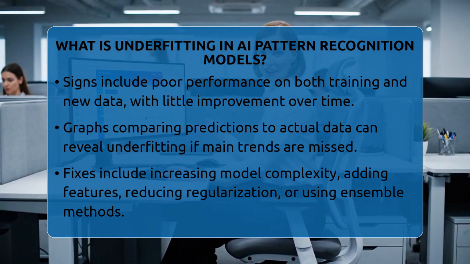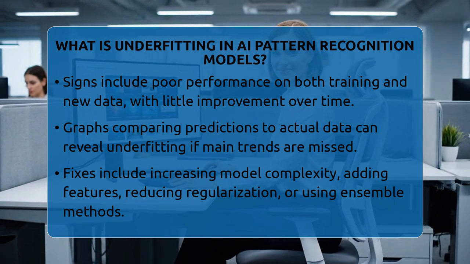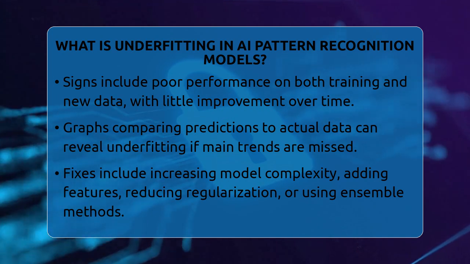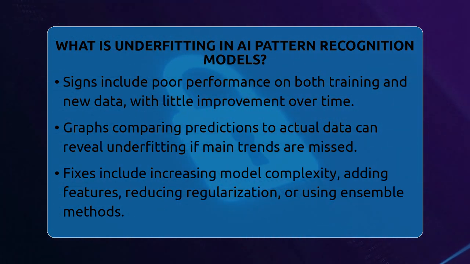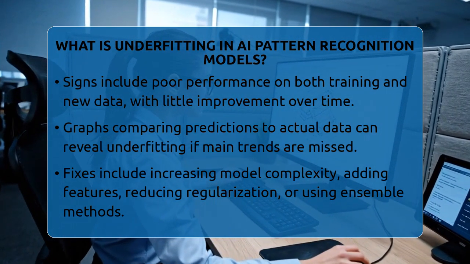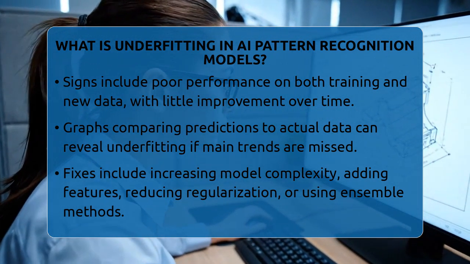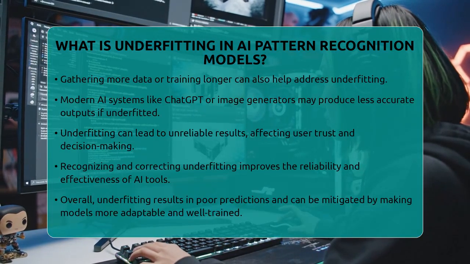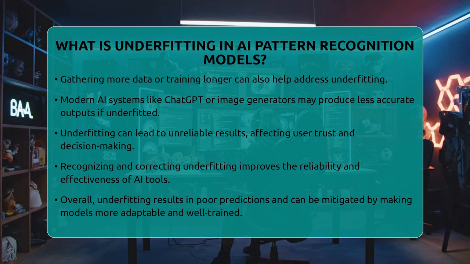In modern AI tools like ChatGPT, DALL-E, and Midjourney, underfitting can cause these systems to produce less accurate or less detailed outputs. For example, an underfitted image generator might create blurry or overly simple images. An underfitted language model might give responses that are too generic or not relevant. Productivity plugins that rely on AI can also struggle if their models underfit, leading to wrong suggestions or automation failures.